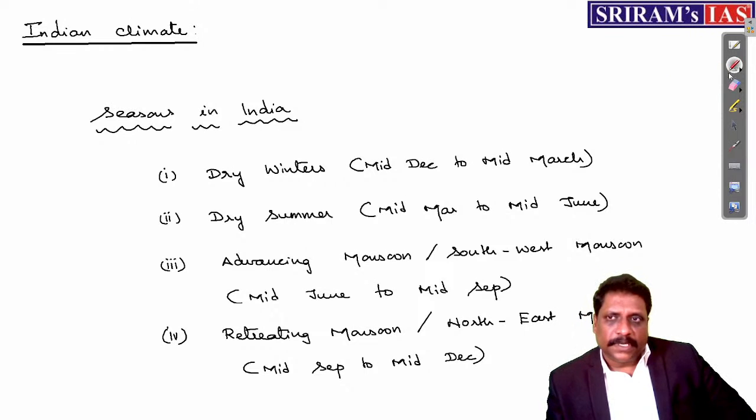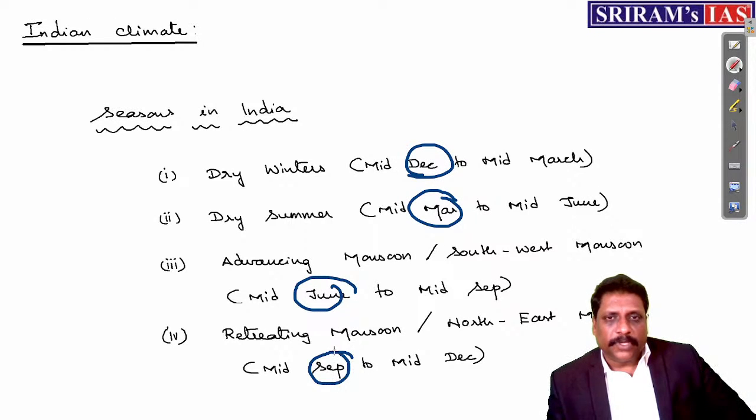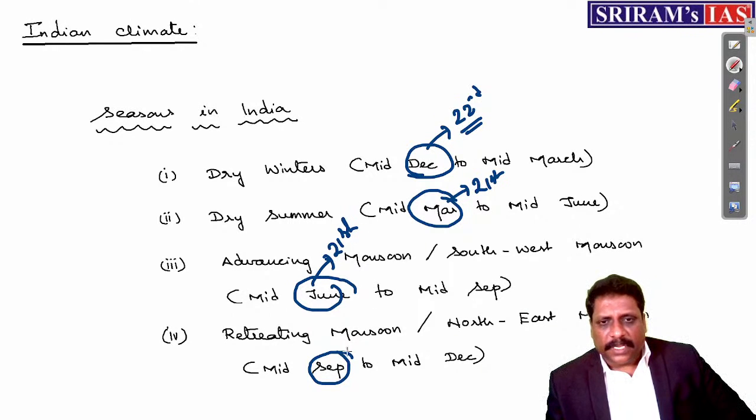But see the dates: middle of December, middle of March, middle of June, middle of September. You remember, December 22nd, March 21st, June 21st, right? And September 23rd. These dates are very important.